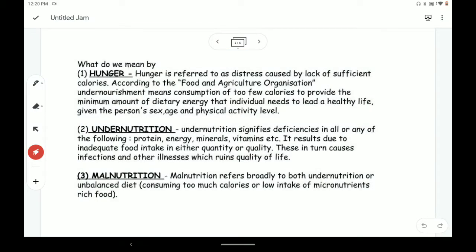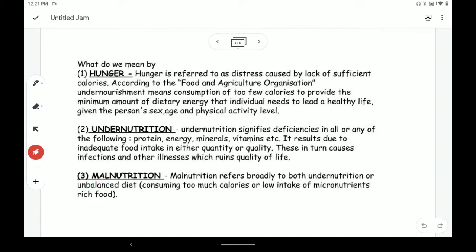So before knowing what the Global Hunger Index is all about, we must have an idea about what hunger is, and we must also have an idea about undernutrition, malnutrition, and all these definitions are very important to understand why this Global Hunger Index is carried out every year and why the countries are compared. So for that, we need to know what hunger, undernutrition, malnutrition, and various other definitions are.